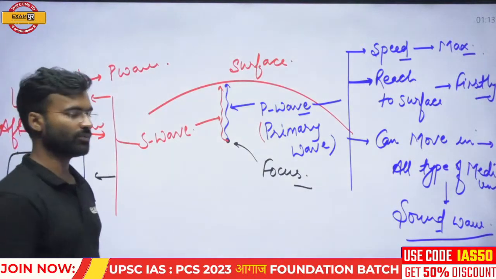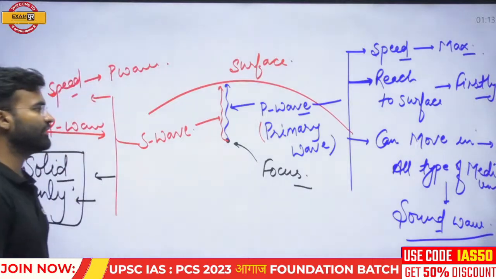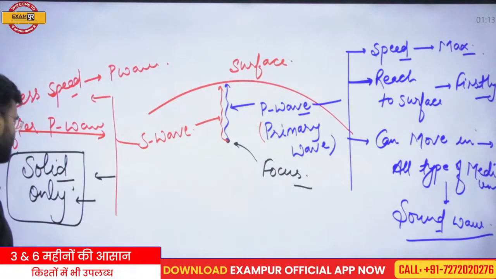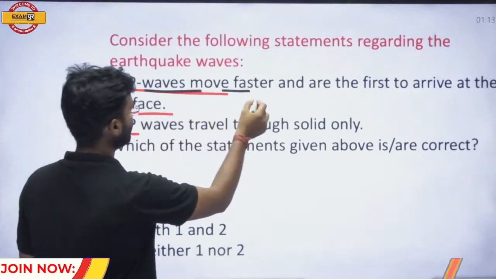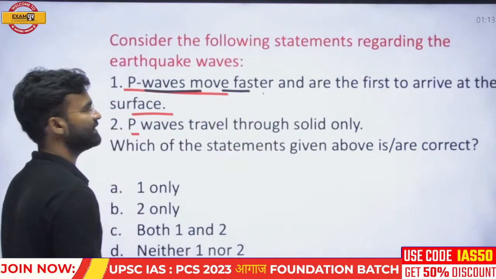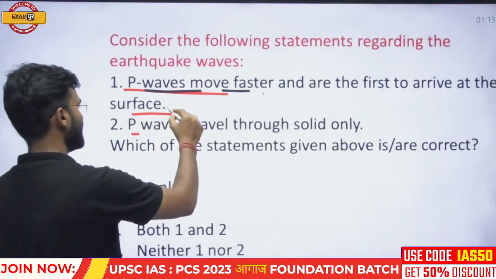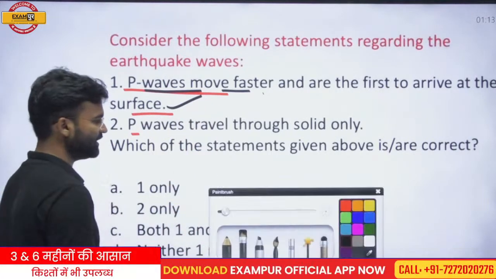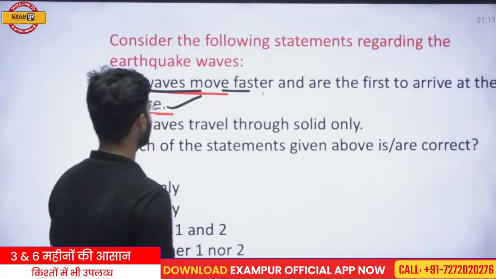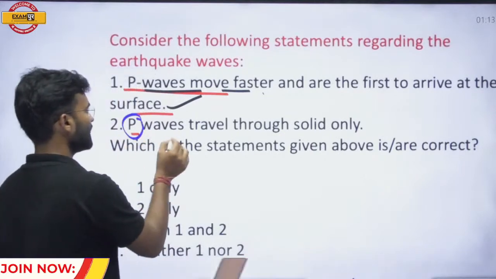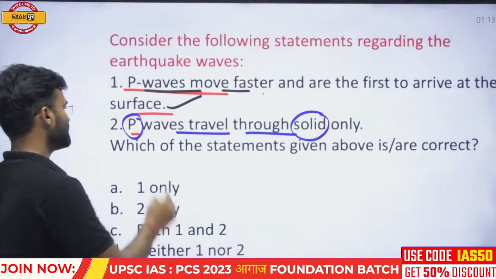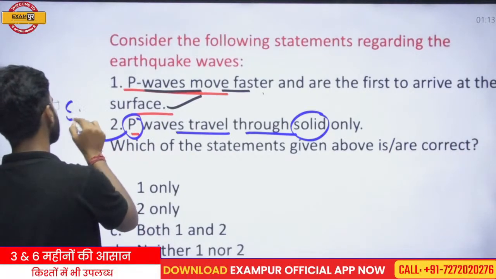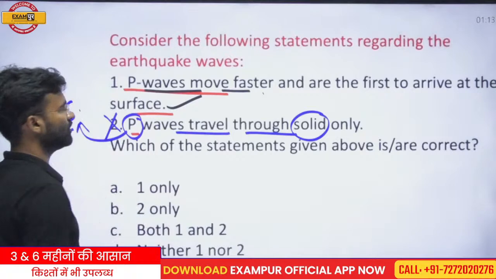This is the feature of the S wave, not the P wave. So the first statement, P wave moves faster and is the first to arrive at the surface, is an absolutely correct statement. But the statement that P wave travels through solids only is the feature of the S wave, not the P wave. So this statement is not correct.